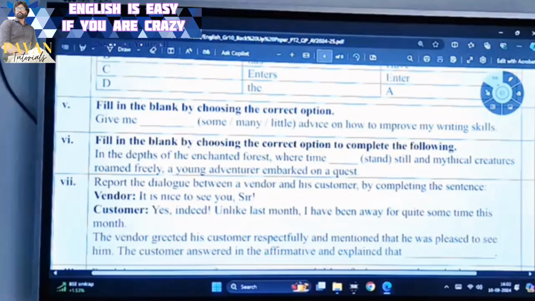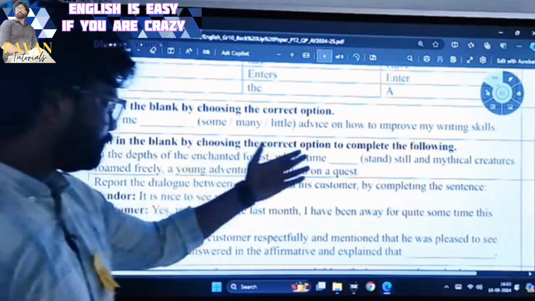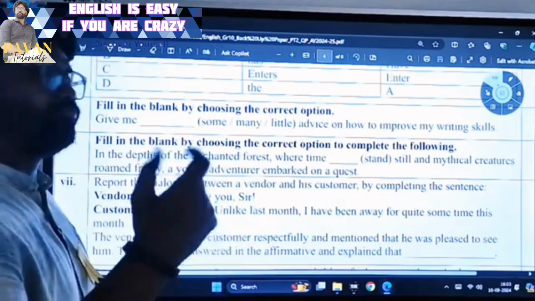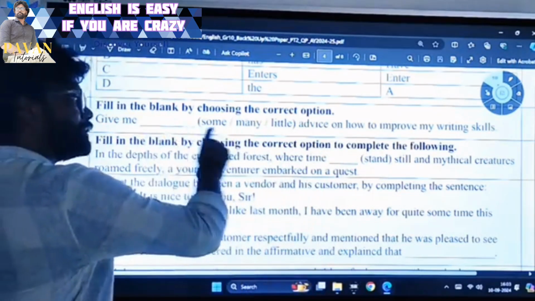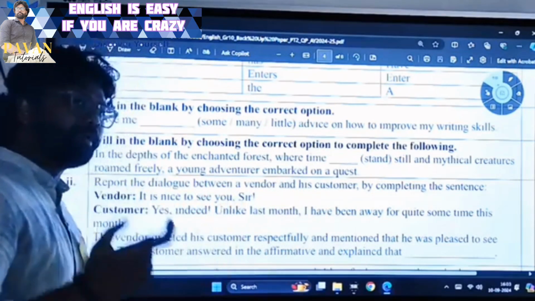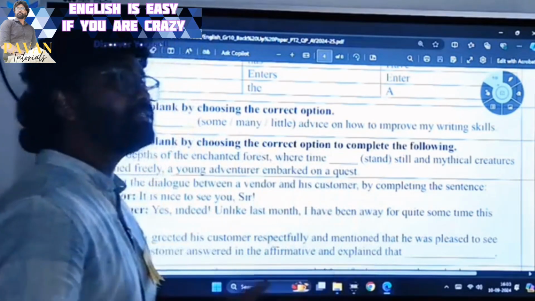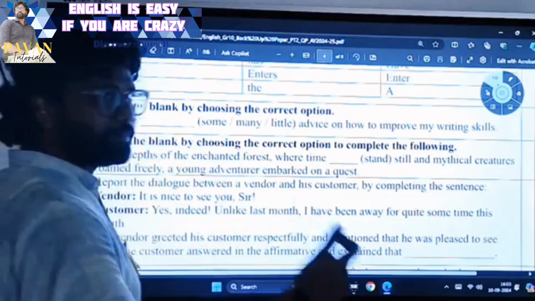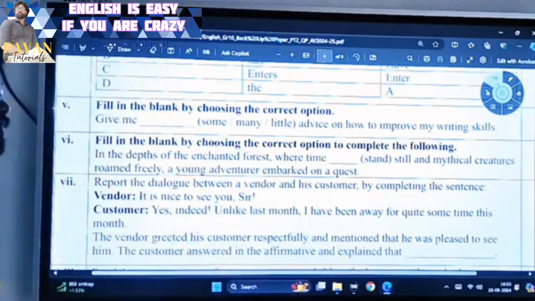Give me little advice on how to improve my writing skills. A little is fine, but here a little is not right. Some advice: "Give me some advice" is the right option, or else "give me a piece of advice" is also right. Both are fine.